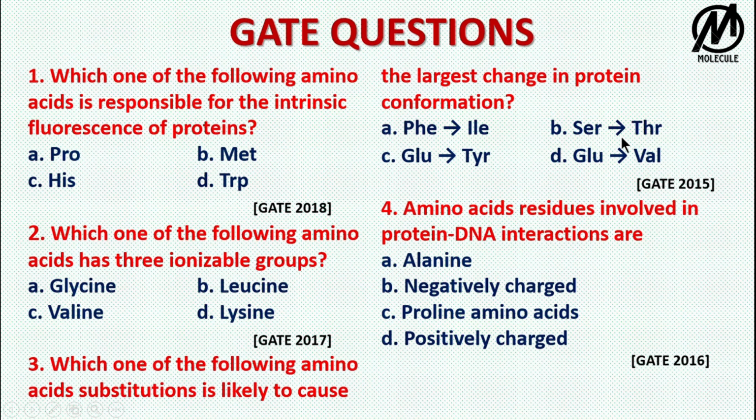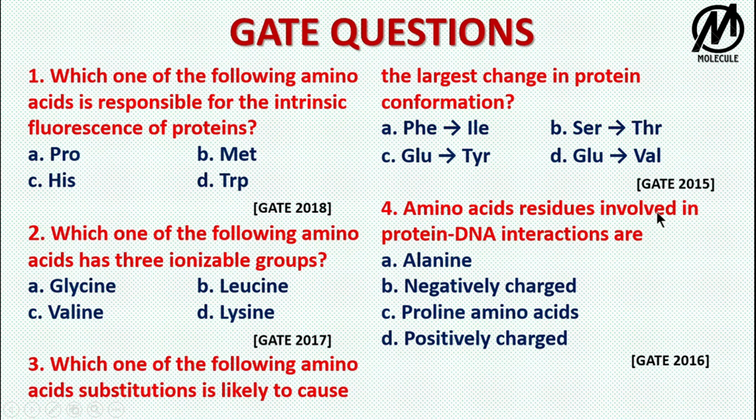They are asking the largest change. So phenylalanine to isoleucine will make some change. Glutamic acid to tyrosine: glutamic acid is negatively charged and tyrosine has an OH group, so that can compensate the loss, but partly it will affect the protein conformation.